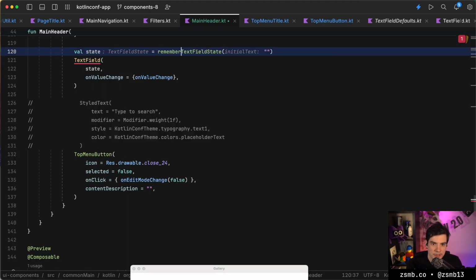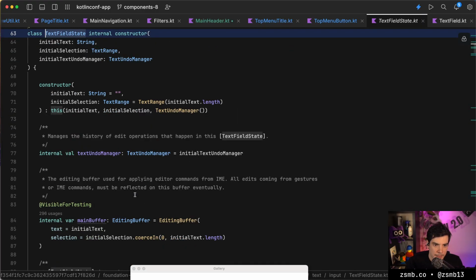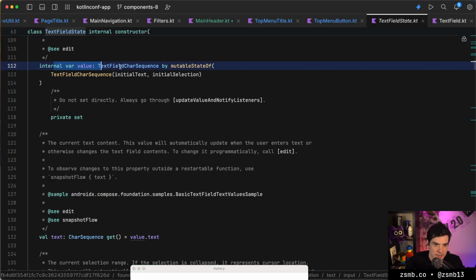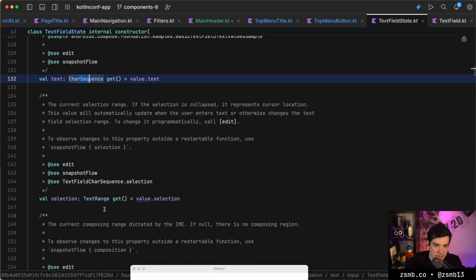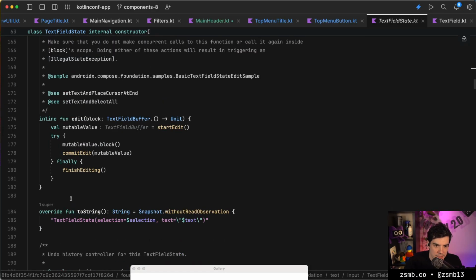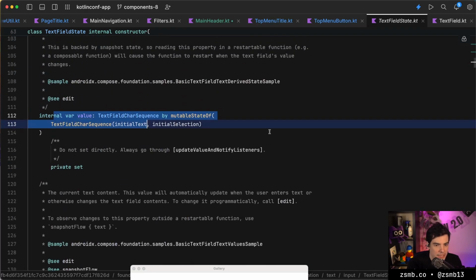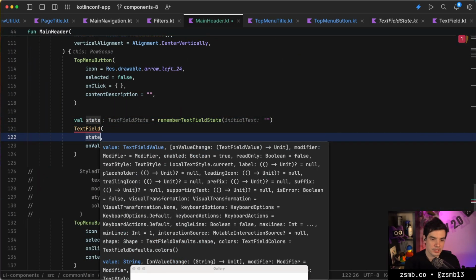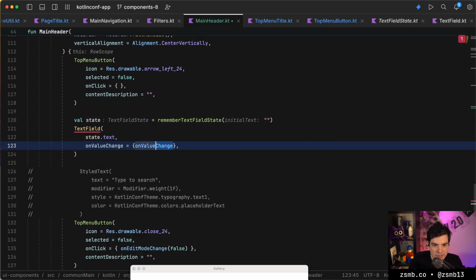Text field value. How do we get a text field value out of a text field state? As an internal value. It's called text. And then how do we edit that text? Is it the edit function? I have not used this new text field API before. I saw it on slides. I saw a talk about this, but I haven't tried it yet. So, on value change.